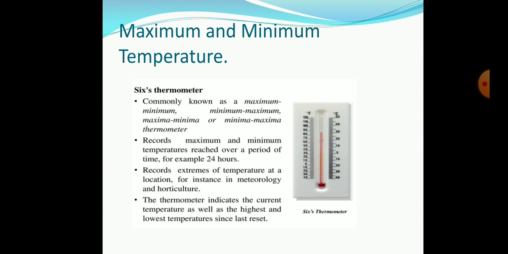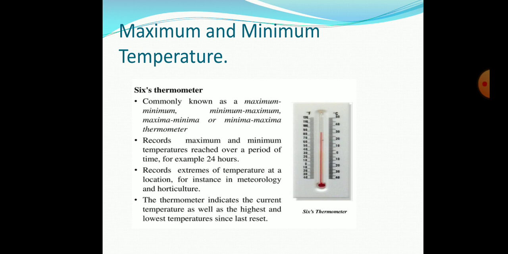As you can see in this image, here this Six's thermometer is present, and this thermometer records the maximum and minimum temperature reached over a period of time, for example 24 hours. So it gives us the knowledge of the temperature of a particular day.